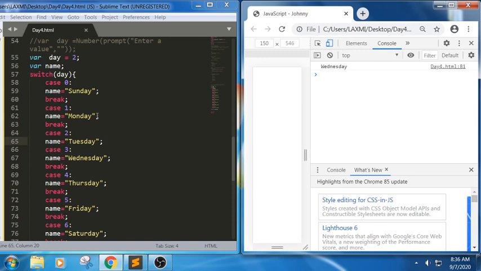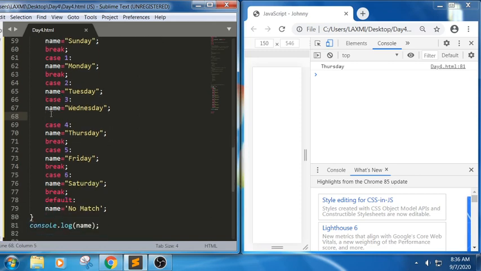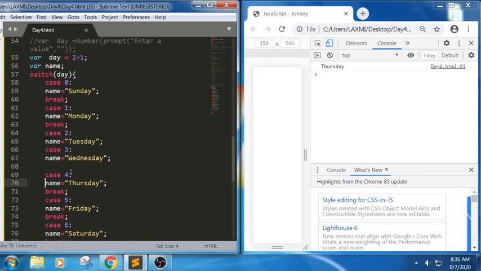So here when we have removed this one, let me write 2 plus 1, or else it is trying to display Wednesday. Sorry, I haven't removed this. Yes, now we can see we got Thursday also. So we are trying to get the last value, in the sense it is trying to replace Wednesday with Thursday. You are getting it. For example, if I have removed this value also, it will try to execute all the case labels, and it will make sure that it will print all the values, in the sense Wednesday has been replaced with Thursday, we got Thursday here. But is it matching with the 3? No. If I write break here, we will get only Wednesday.